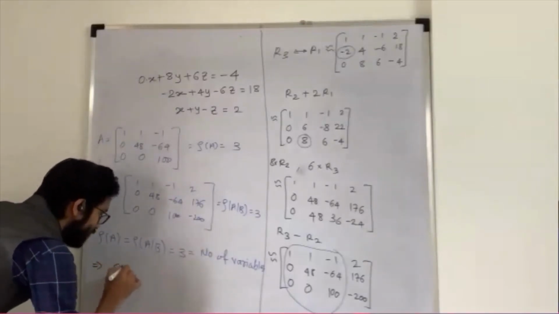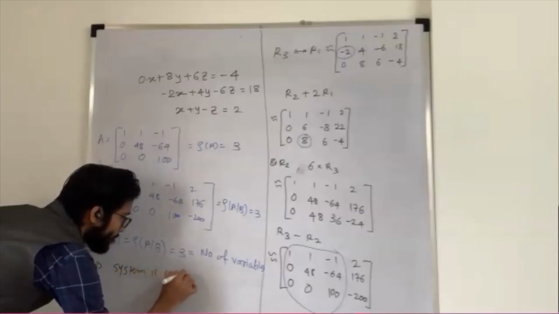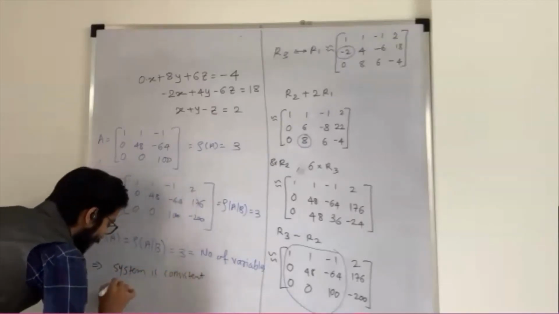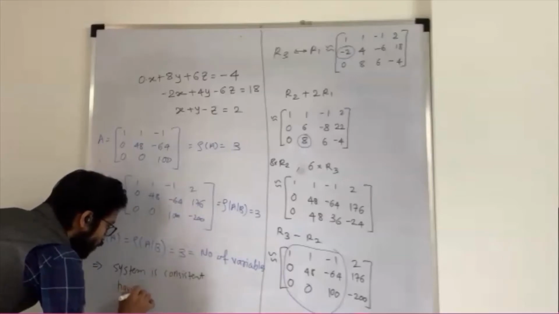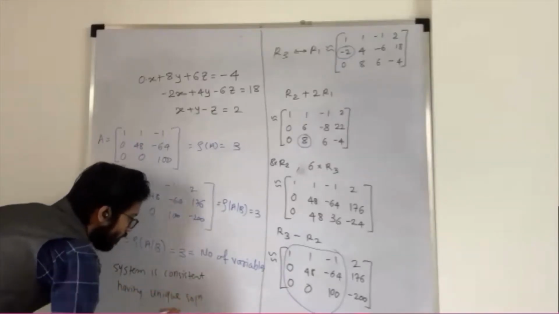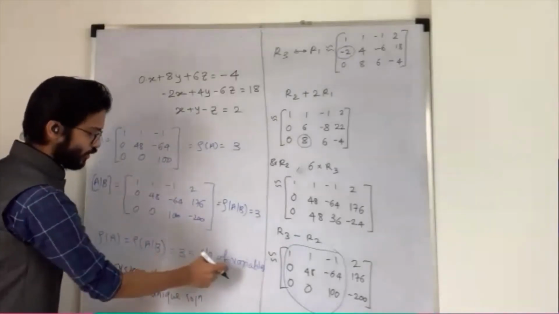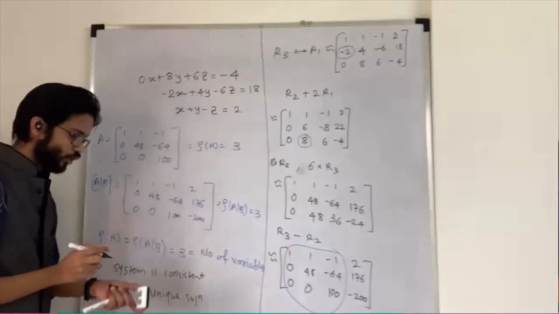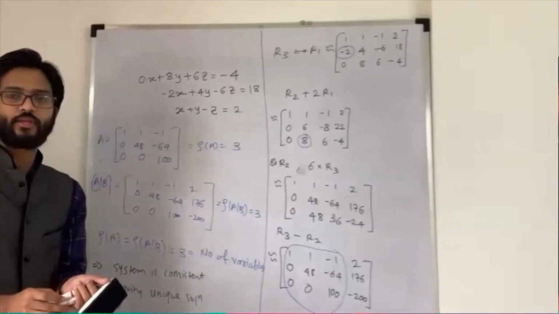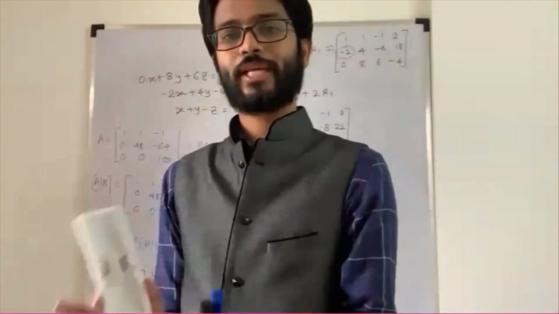The system is consistent, having a unique solution. If your question is to check whether the system is consistent or inconsistent,